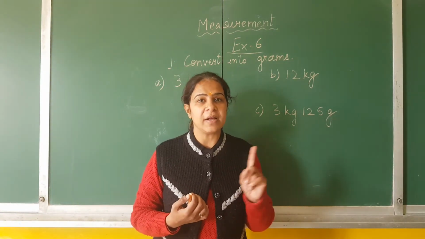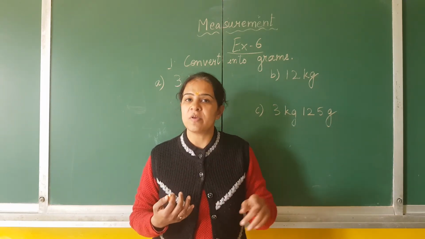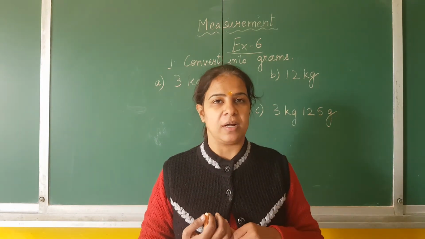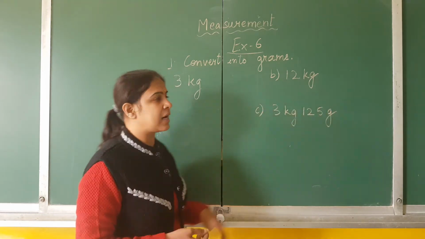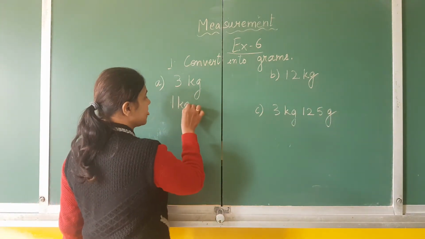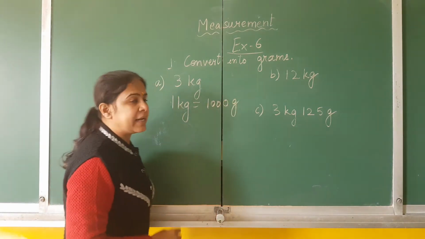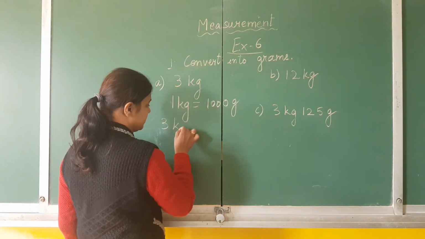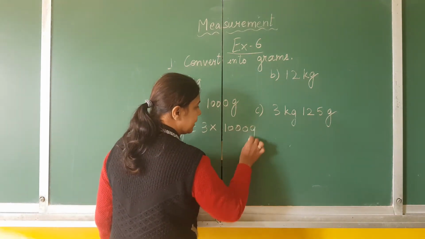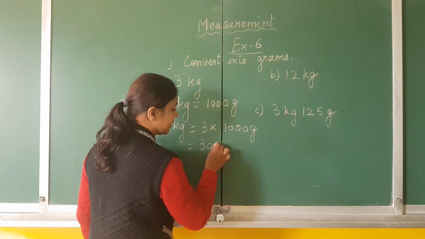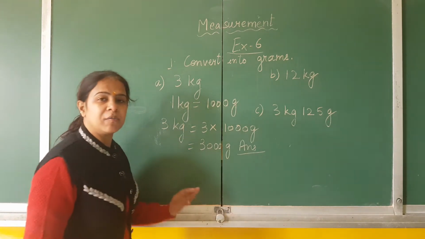As you all have done, 1 kilometer is equal to 1000 meter. So the same process we will apply to grams and kilograms also. 1 kilogram is equal to 1000 grams. So I will write down here, 1 kilogram is equal to 1000 gram. Here it is 3 kilograms. So 3 kilograms means 3 multiplied by 1000 gram, and it will become 3000 grams, which is the perfect answer.